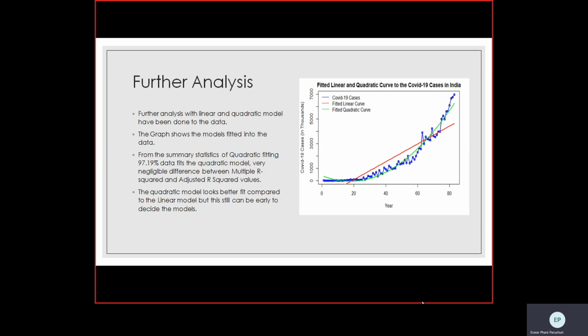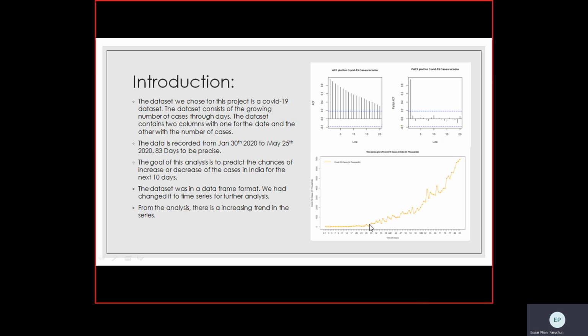The quadratic model looks like a better fit compared to the linear model, but it may still be early to decide on these models. Why? Because this data shows an increasing trend, and as the number of cases is increasing on a daily basis, there is a chance that the mean may also be varying daily, and increasing daily with respect to the data.